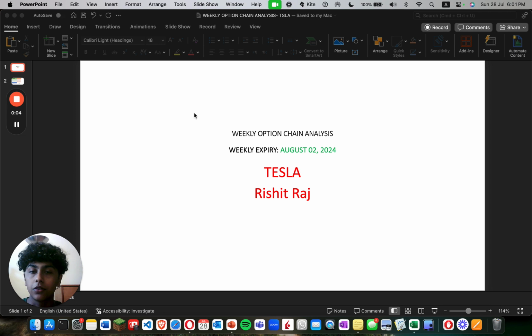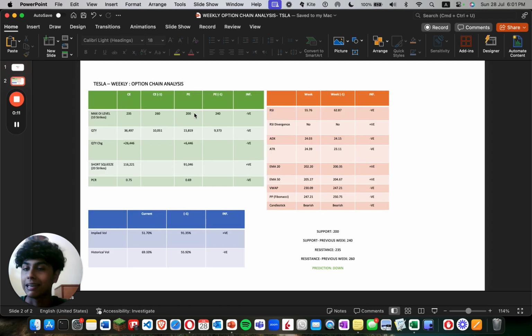Today is the 28th of July 2024. I'll be going over my weekly option chain analysis for Tesla for the upcoming expiry on the 2nd of August.